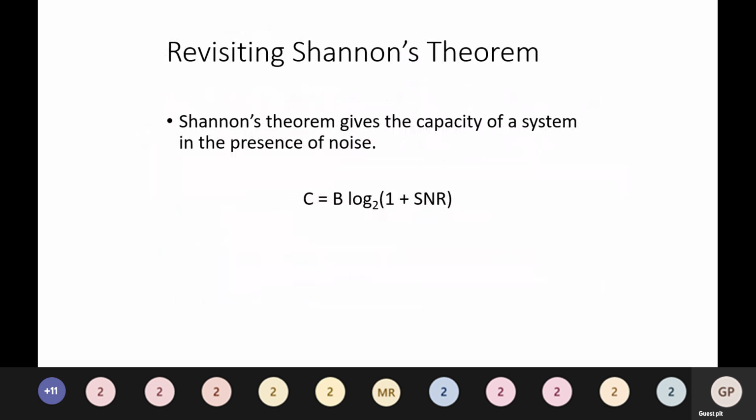So, revisiting Shannon's theorem. Shannon's theorem gives the capacity of a system in the presence of noise. C is equal to B log base 2 of 1 plus SNR, signal to noise ratio.